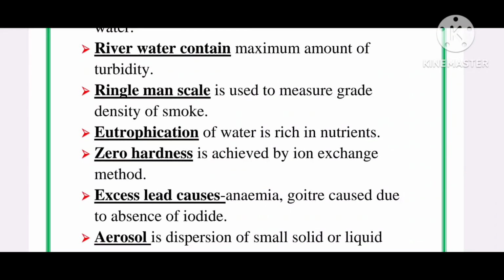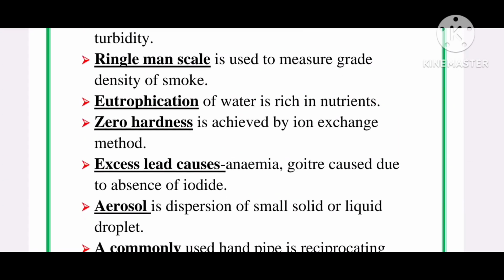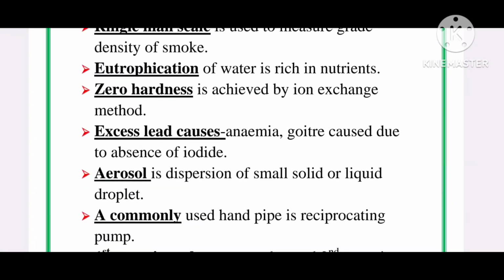Excess lead causes anemia. Goiter is caused due to absence of iodine. Then aerosol is dispersion of small solid or liquid droplets. A commonly used hand pump is reciprocating pump.